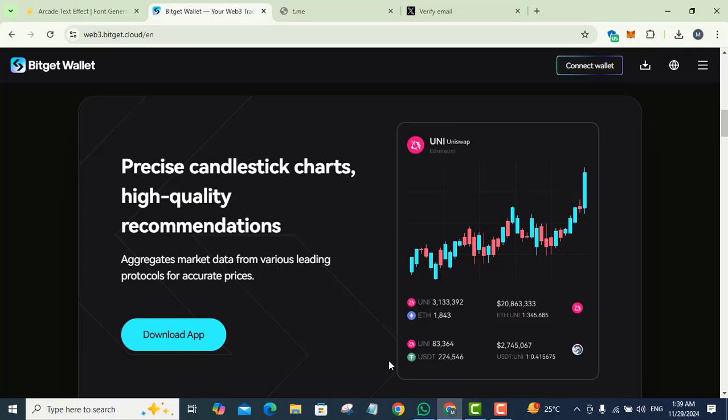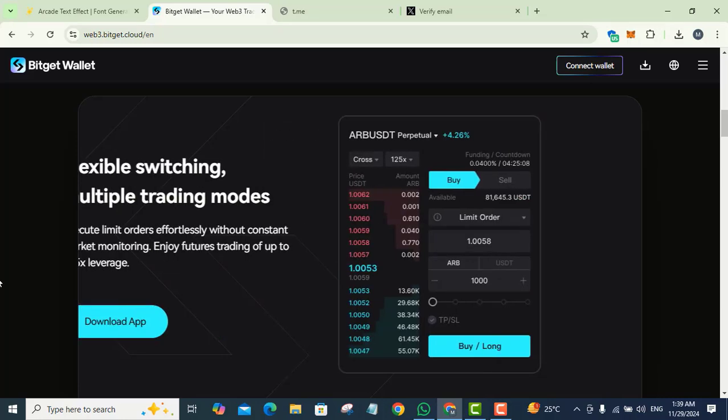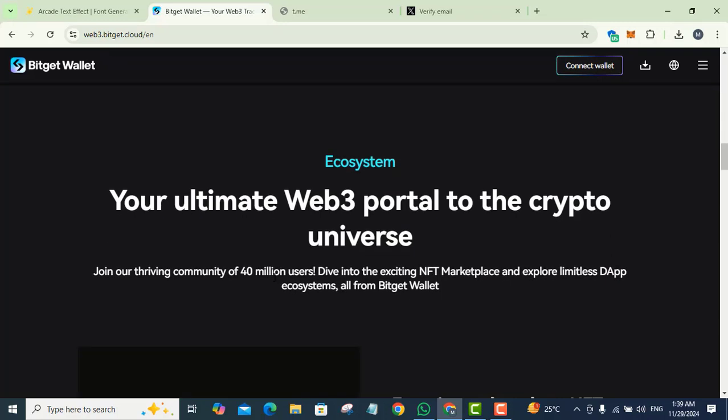It aggregates market data from various leading protocols for accurate prices, and executes limit orders effortlessly without constant market monitoring. Enjoy futures trading of up to 125 leverage.